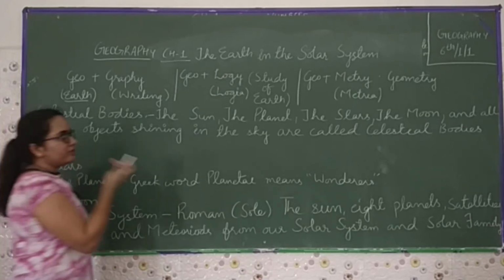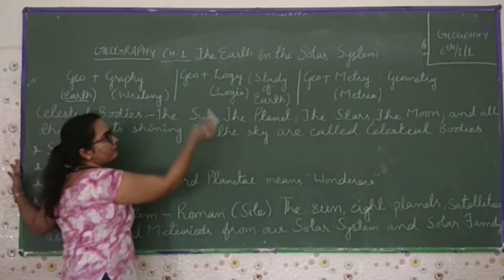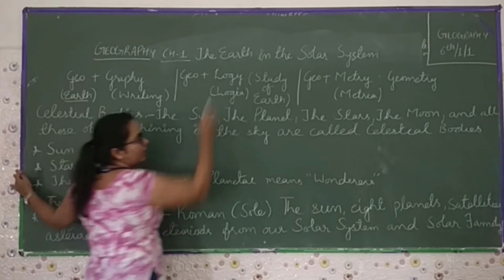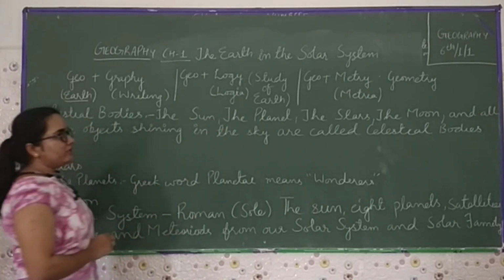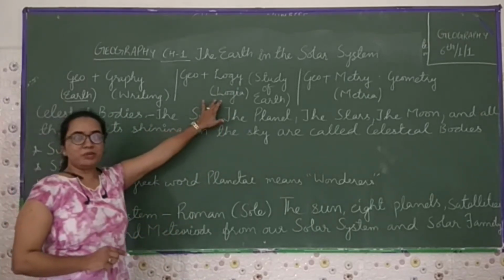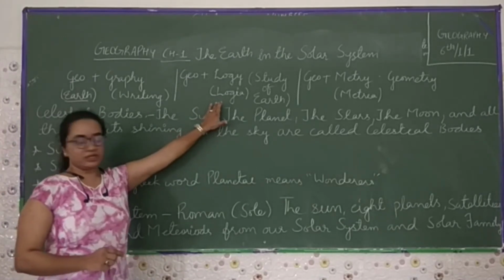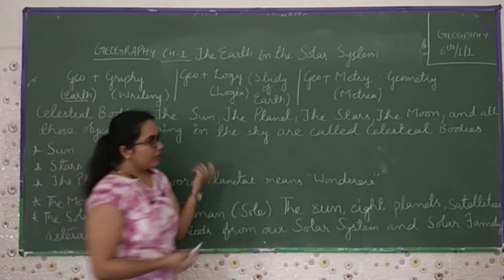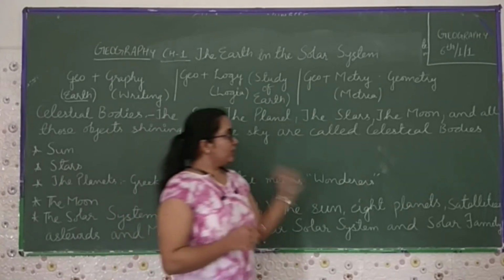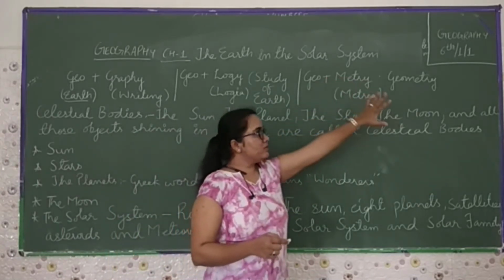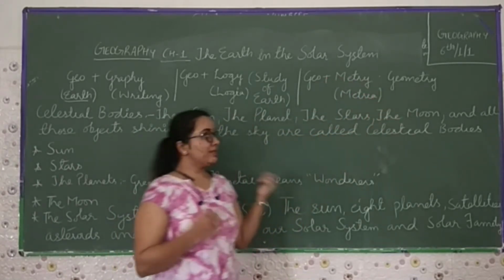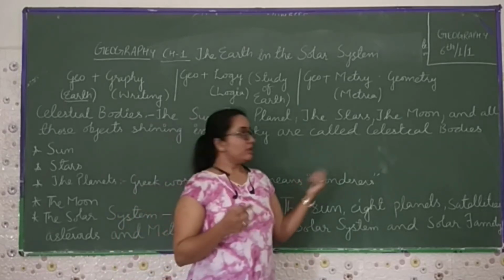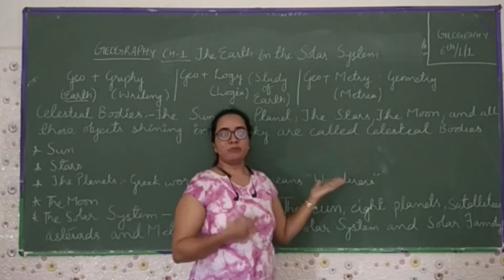Second, if we include logi with geo, the logi word comes from the Latin word logia, which means the study of earth. The third one, if we include metry with geo, it becomes geometry, which comes from the Latin word meaning the measurement of earth.